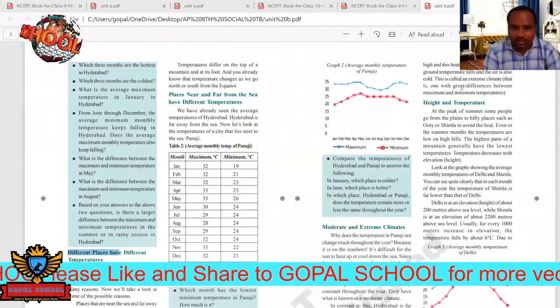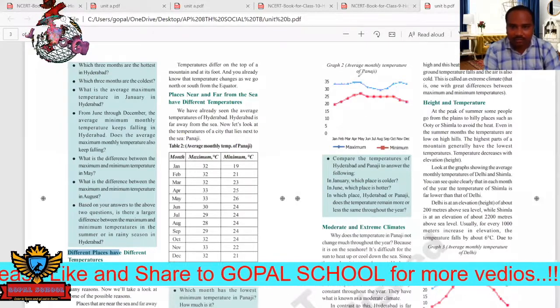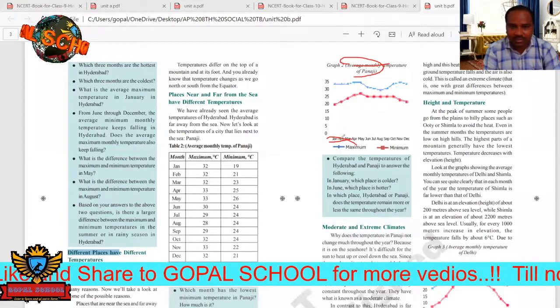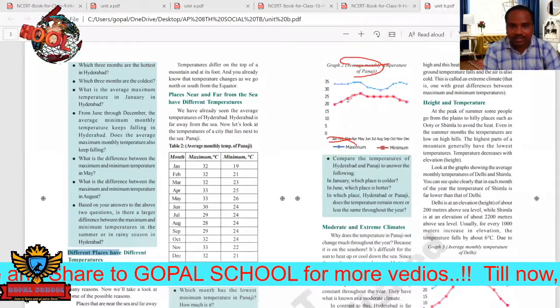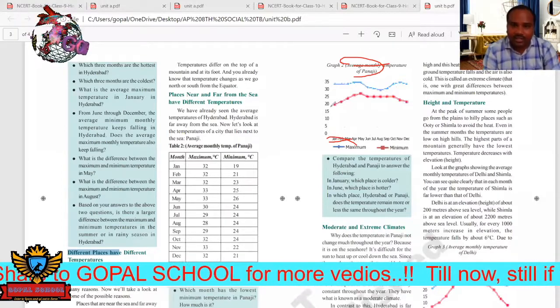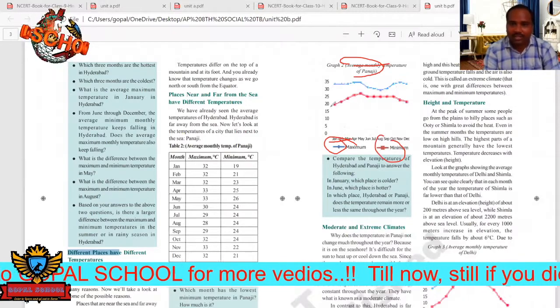Here also it is given the average temperature of Panaji. This graph shows the maximum temperature and minimum temperature. If you want to tell the temperature of any place, we first require the minimum temperature, then the maximum temperature.